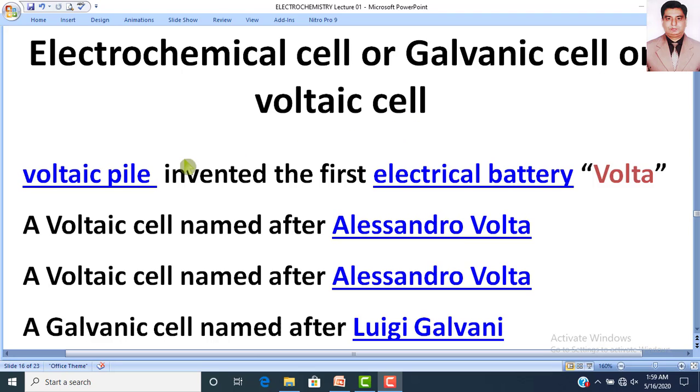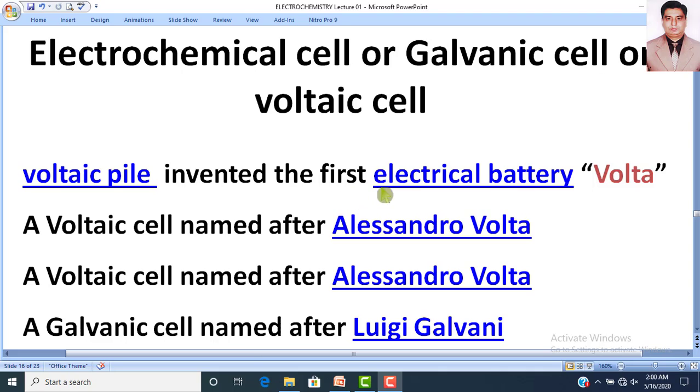Dear students, this voltaic pile is the first ever battery used in history. Remember that the voltaic pile was the first invented electrical battery, and it was named after Volta.